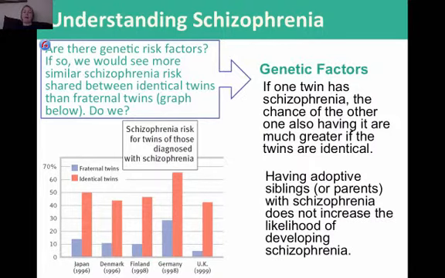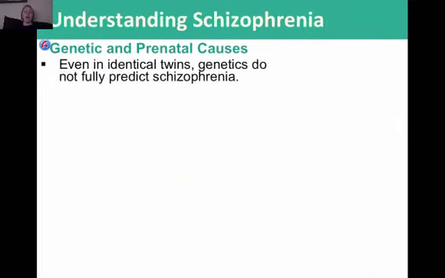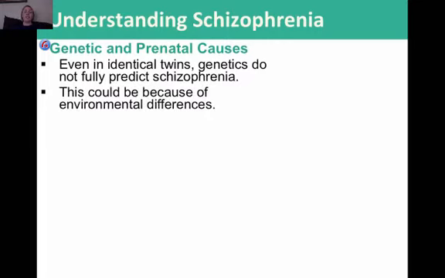And having adoptive siblings or parents with schizophrenia does not increase the likelihood of developing schizophrenia. So what we do know is there does seem to be a genetic risk factor for schizophrenia as well.